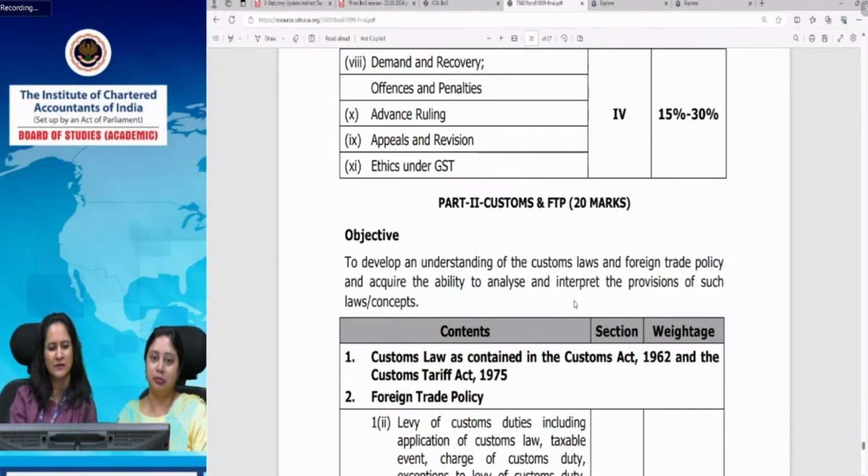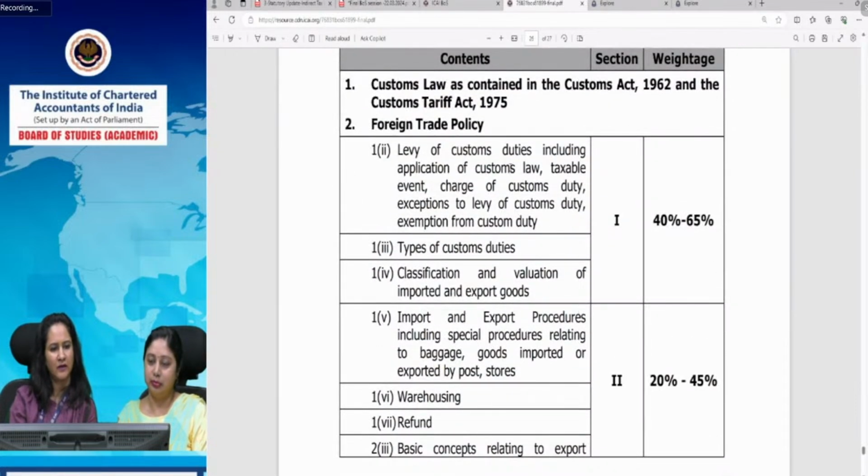Part 2, customs and FTP, is of 20 marks, and basically it comprises of the customs law and the foreign trade policy. And on similar lines as we discussed in the GST law, all the substantive provisions here also in customs carry the highest weightage, and the procedural law carries lower weightage as compared to substantive provisions. And there also you have to study in a sequential manner. First of all, you should strengthen your substantive law, and then you should proceed to the procedural law part.